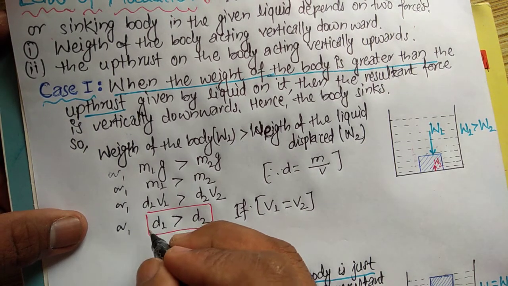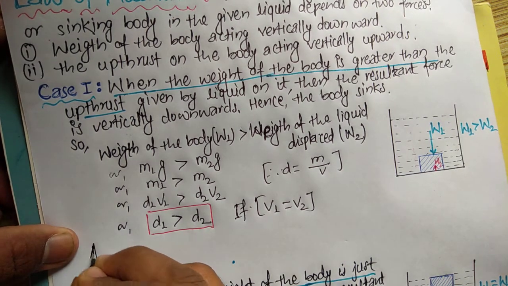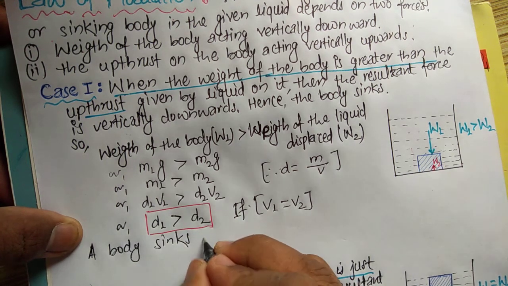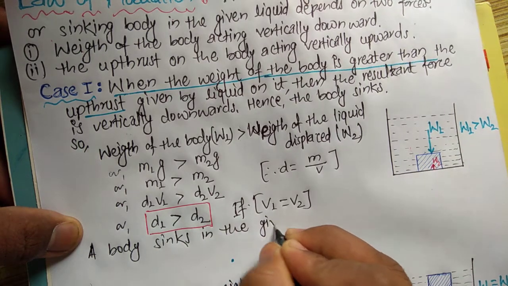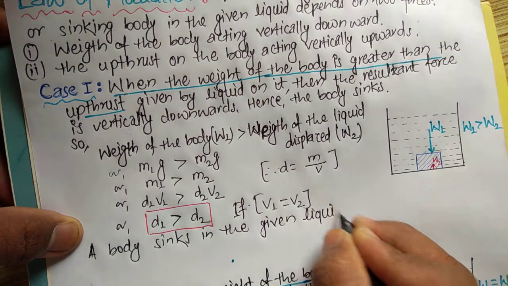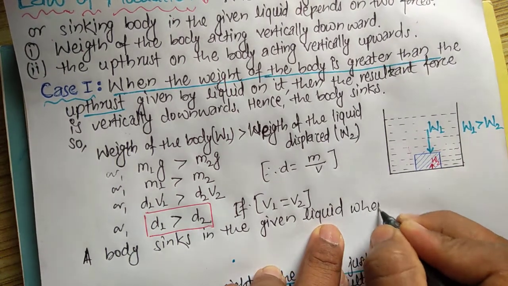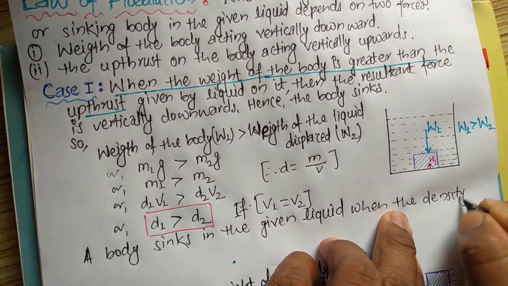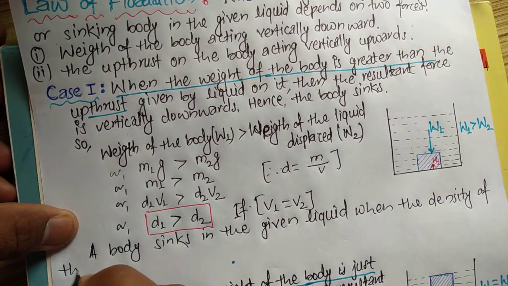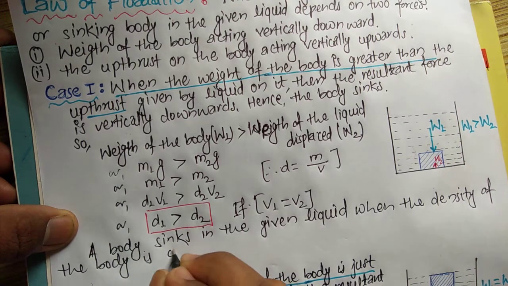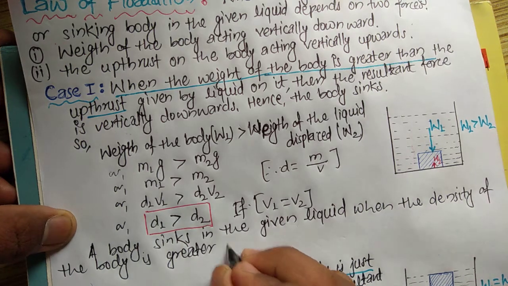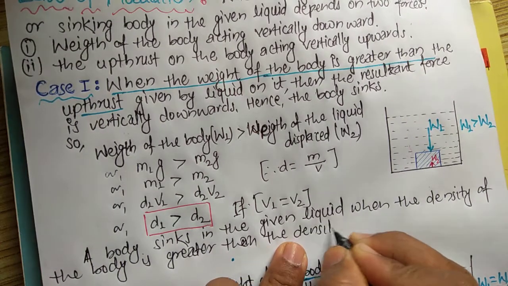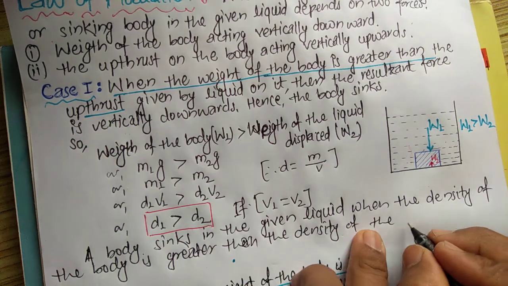So from here what conclusion can we make? A body sinks in the given liquid when the density of the body is greater than the density of the given liquid.